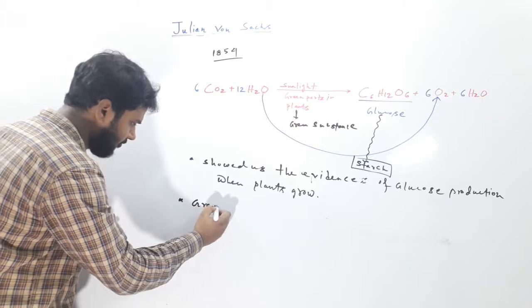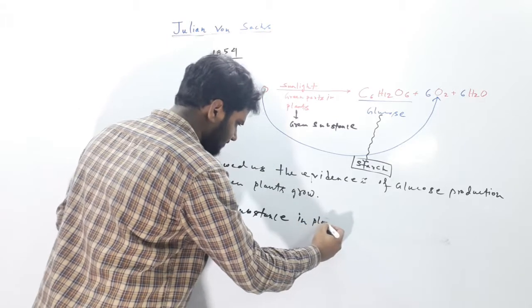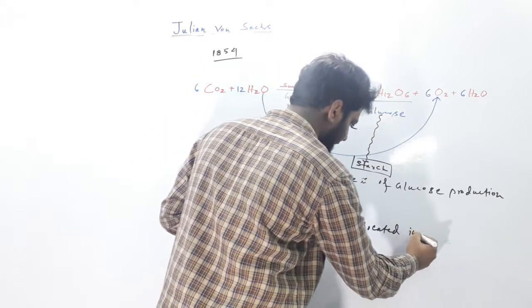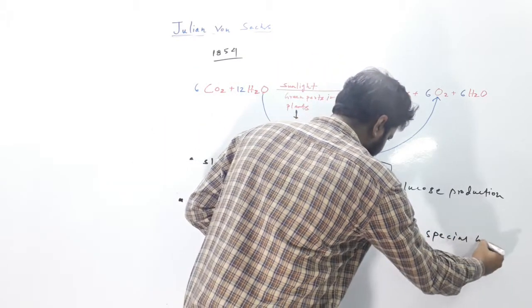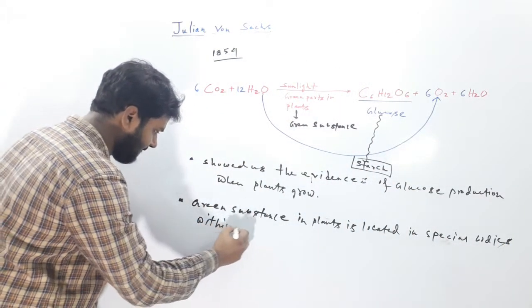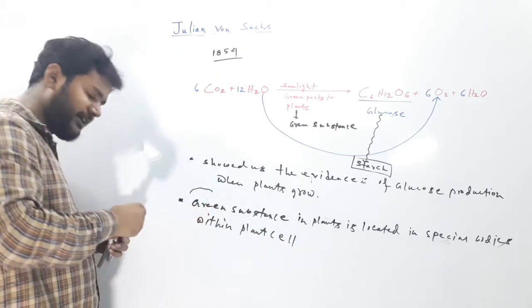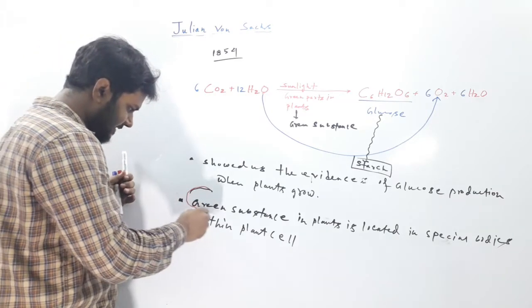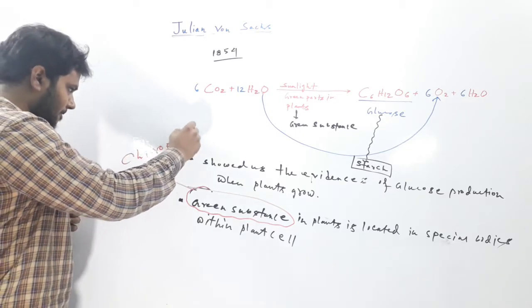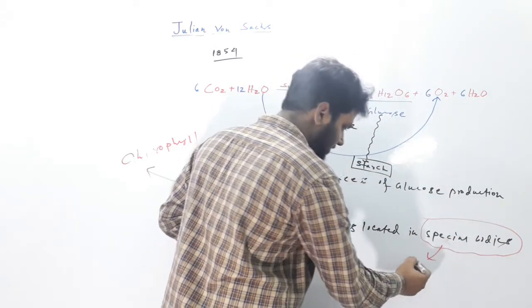That green substance in plants is located in special bodies within the plant cell. Right now we know this green substance is chlorophyll, and these special bodies he referred to are now known as chloroplasts.